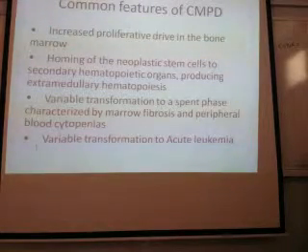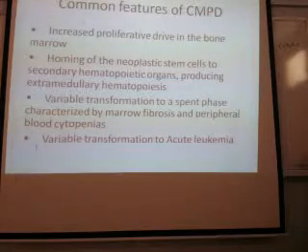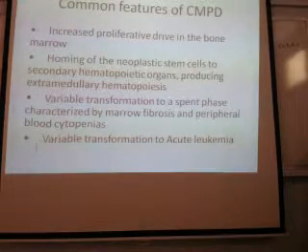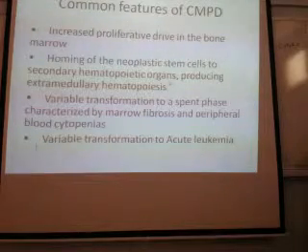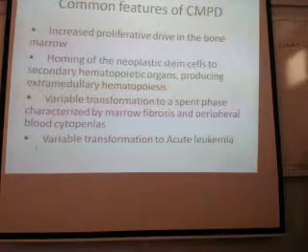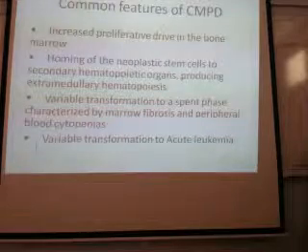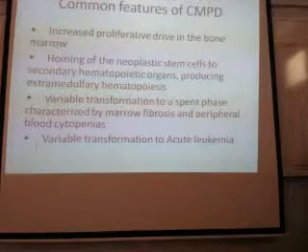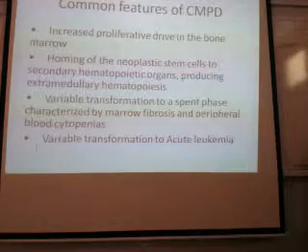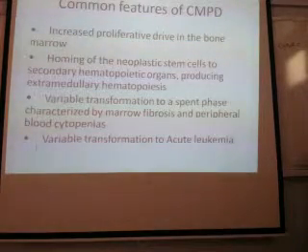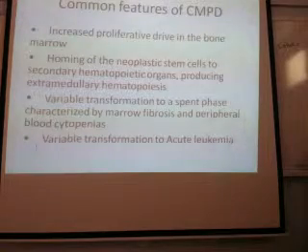There are some features which are common to all myeloproliferative disorders. It is increased proliferation in bone marrow. I told you there will be proliferation of cells. Then homing of neoplastic cells. Once there is proliferation of these cells, they are released into the blood, and they can enter the spleen and the liver, and there itself they start proliferating.